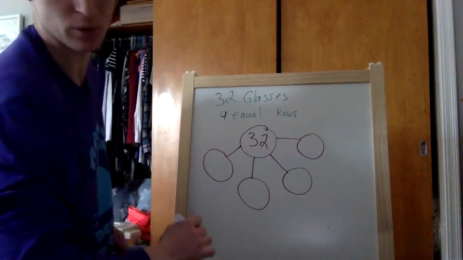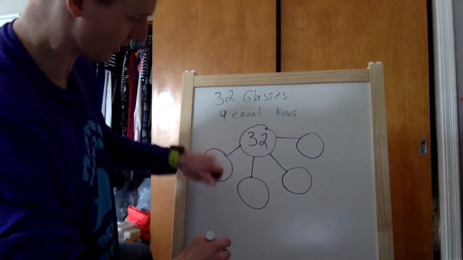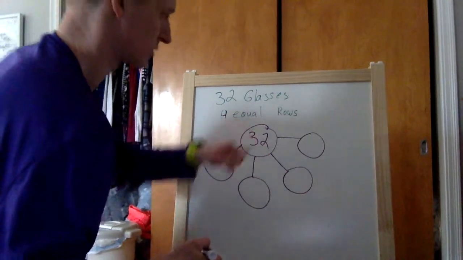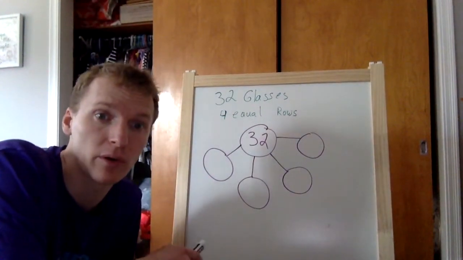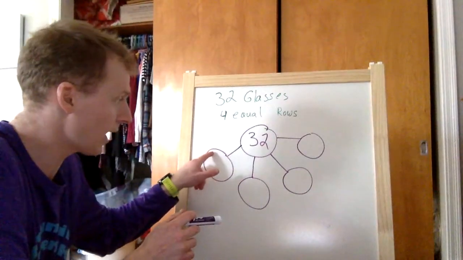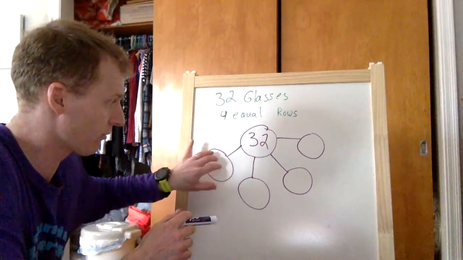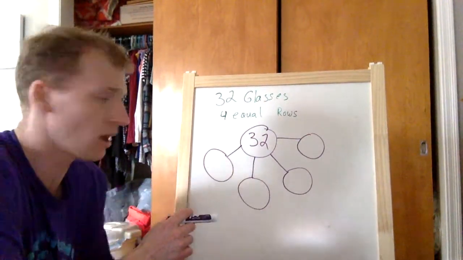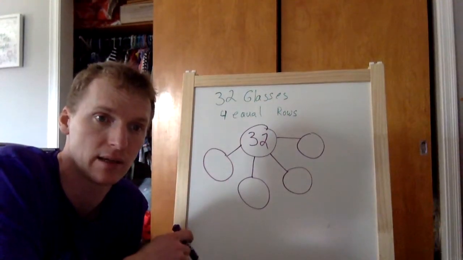And we're trying to figure out how many are in each of these boxes or rows. So this is what we're going to do. You're going to count by 4s and put 1 line in each of these because it's sets of 4. And that's going to tell us, once we count them all up, how many we need.